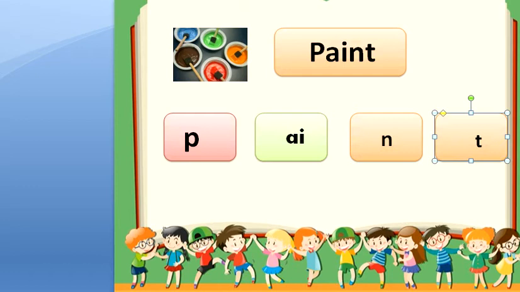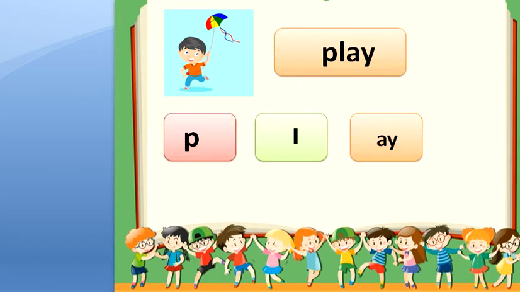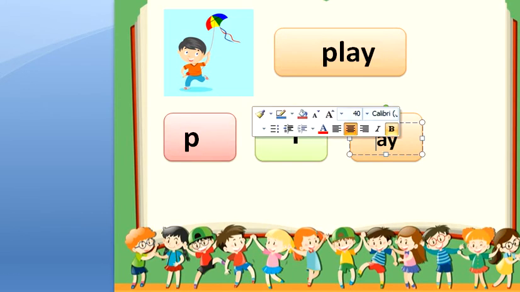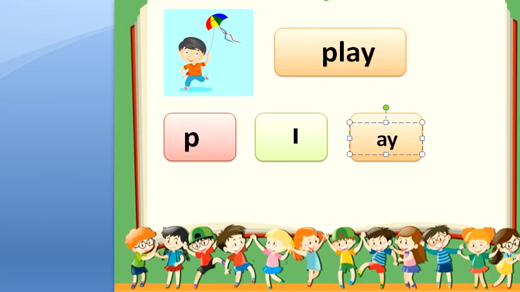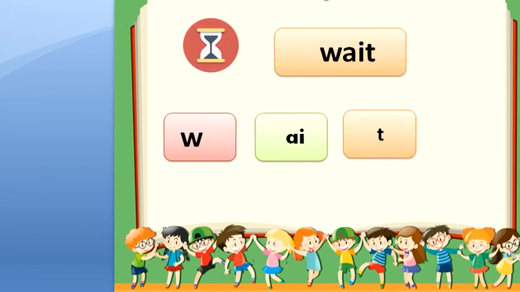P with A will be pay. With N will be pain. With T will be paint. Okay? And here we have play. P with L will be pull. A and Y make the sound A, so pull with A will be play. Here we have the letter W, which its sound is W. A and I make the sound A, so W with A will be way, with T will be wait.